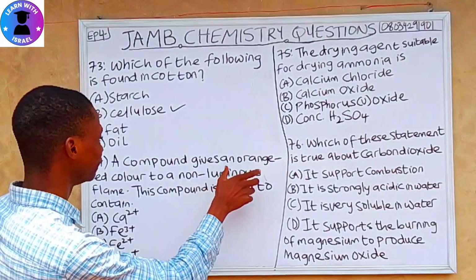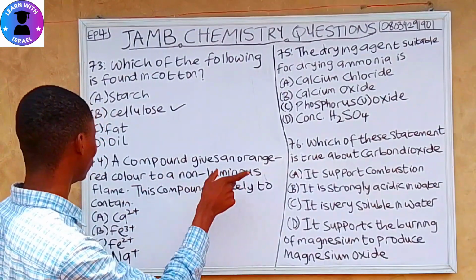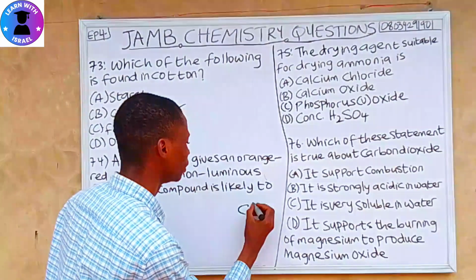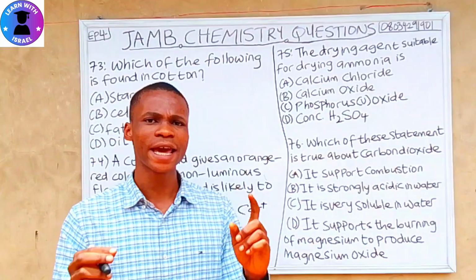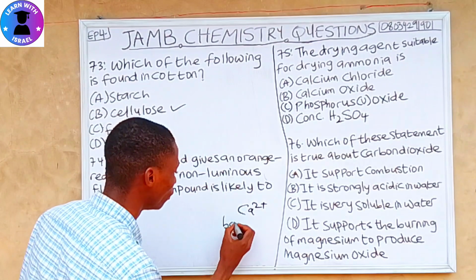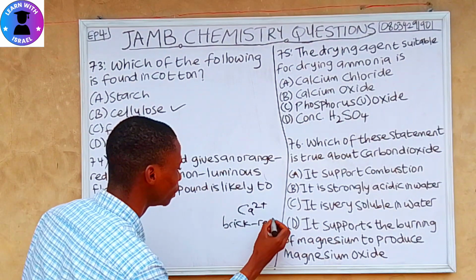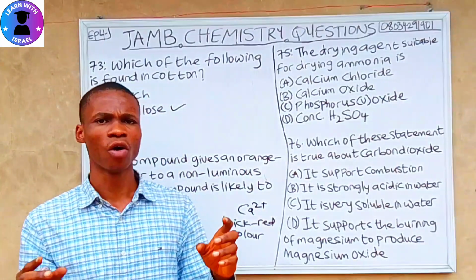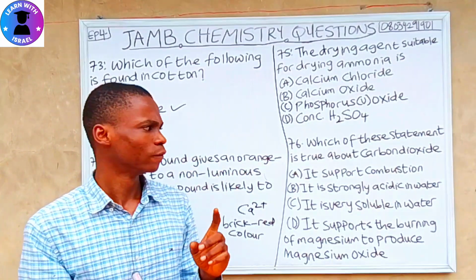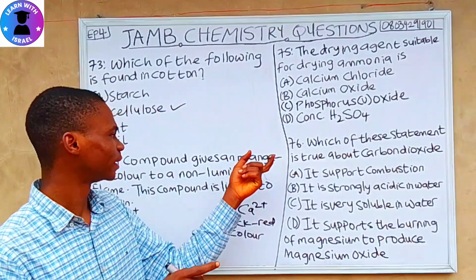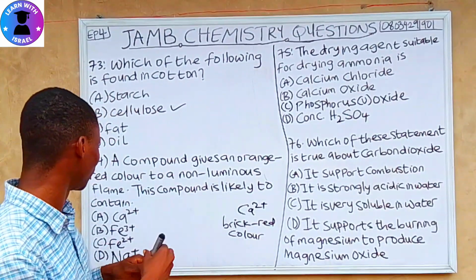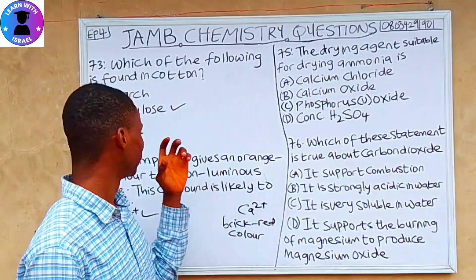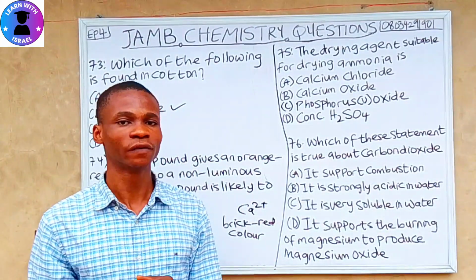Ca2+ gives a brick red color or orange red color to a non-luminous flame. So if you check the options, the correct answer is Ca2+.